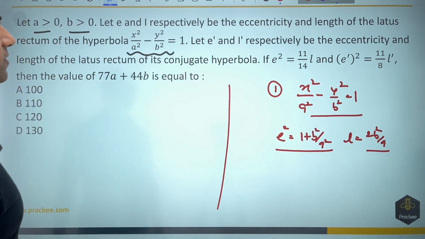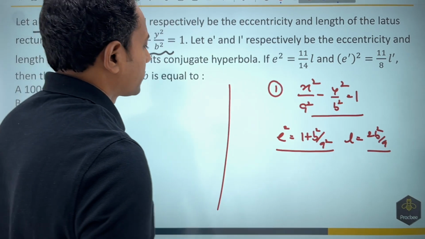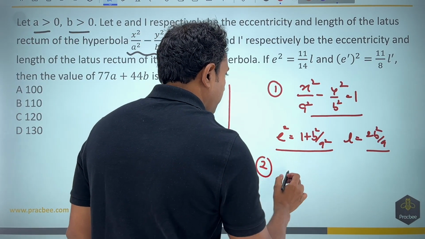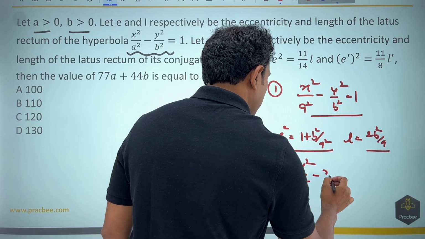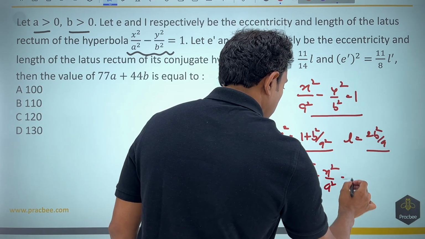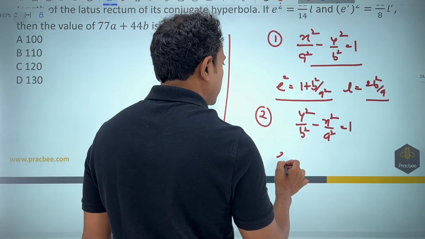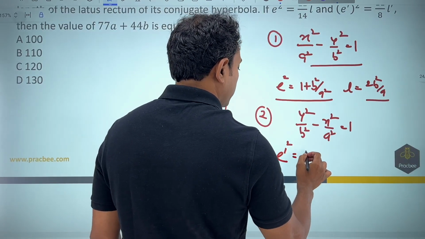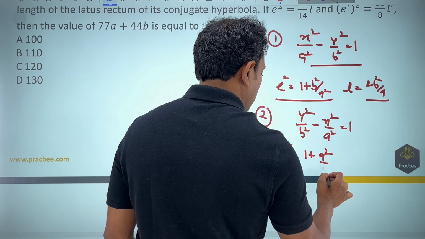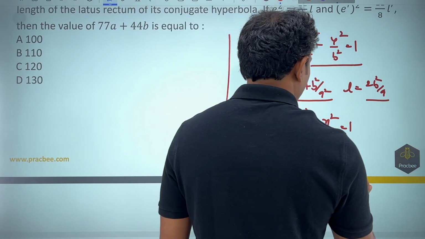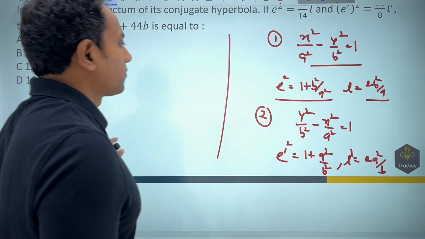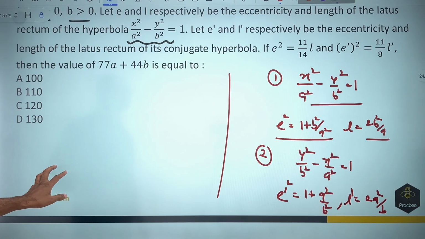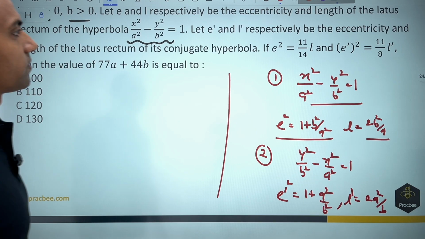Now the second idea what they have given is nothing but e dash and L dash are that for the conjugate hyperbola. The conjugate hyperbola will become y square by b square minus x square by a square equal to 1, a difference of minus sign. So if you want to write the value of e dash square now, it is 1 plus a square by b square. And if we want to write the value of L dash, it will be nothing but 2a square by b.